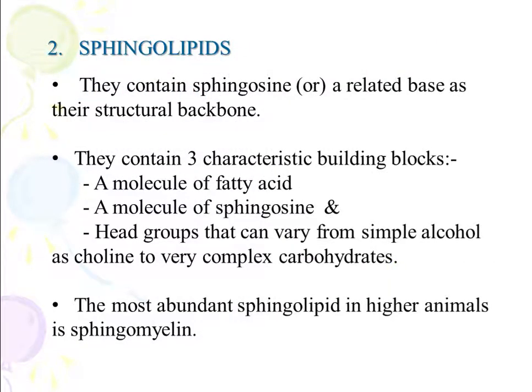Then sphingolipids. They contain sphingosine, a related base, as their structural backbone, and they contain three characteristic building blocks: a molecule of fatty acid, a molecule of sphingosine, and head groups that can vary from simple alcohol such as choline to very complex carbohydrates. The most abundant sphingolipid in higher animals is sphingomyelin.